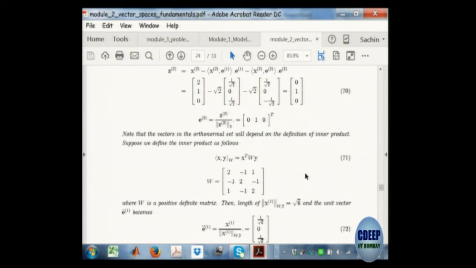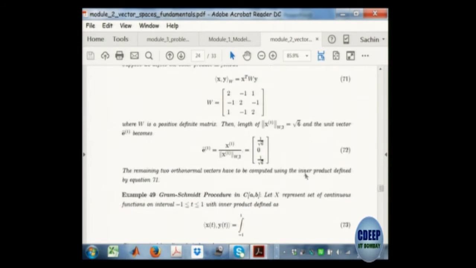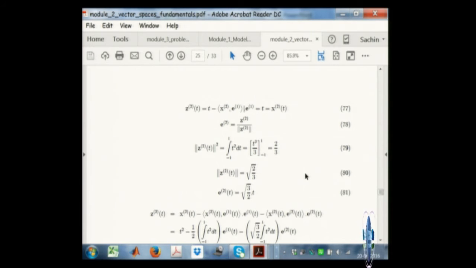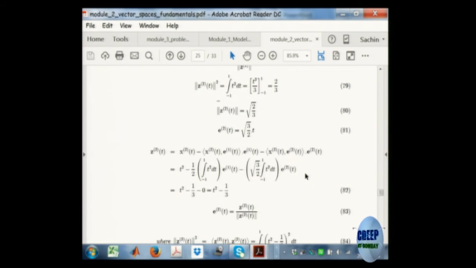Next you apply the same thing to the set of functions. If I apply it to this set of functions, what I end up with are the Legendre polynomials.